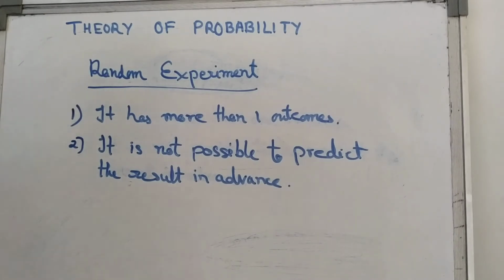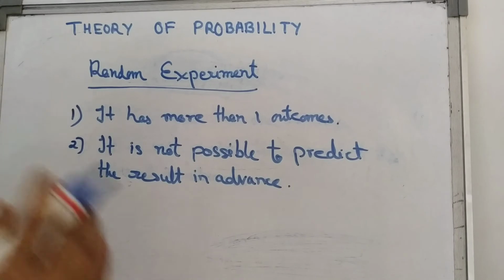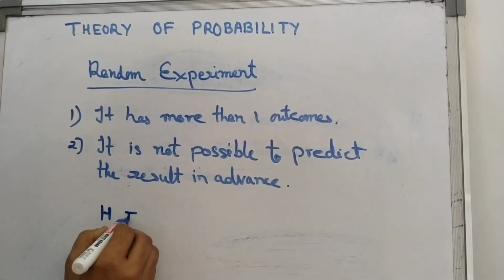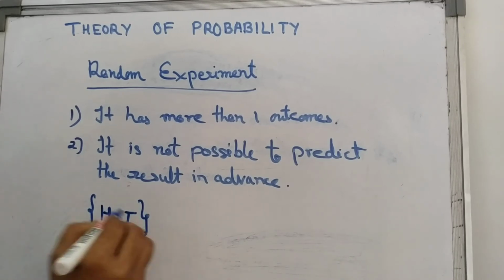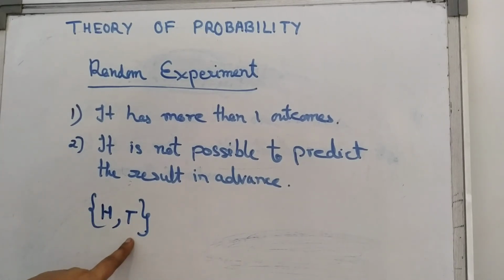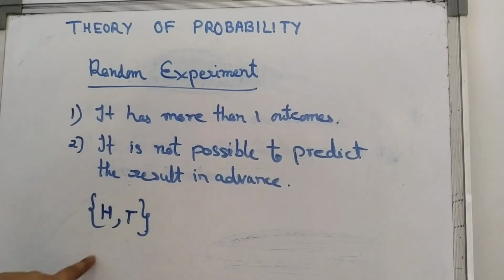So as we know, tossing of a coin is a random experiment, because when we toss a coin, we know all the possible outcomes. The outcomes will be either head or tail. This is our all possible outcomes. When we perform this tossing of a coin, we cannot predict what will come, head or tail. But we know all possible outcomes, though the result cannot be predicted in advance.